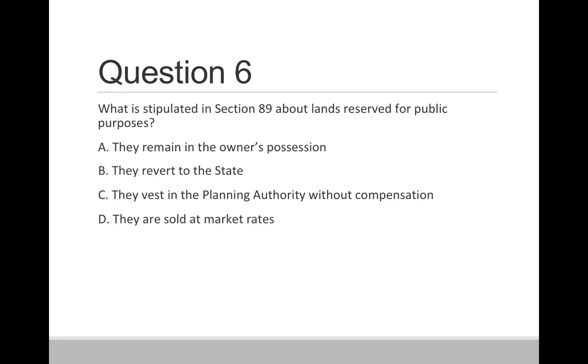Question 6. What is stipulated in section 89 about land reserved for public purposes? Option A, they remain in the owner's possession. Option B, they revert to the state. Option C, they vest in the planning authority without compensation. And option D, they are sold at market rates. So the correct answer is option C, they vest in the public authorities without compensation.